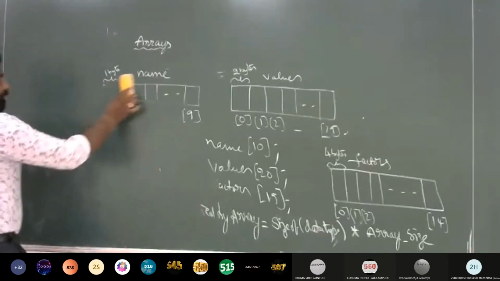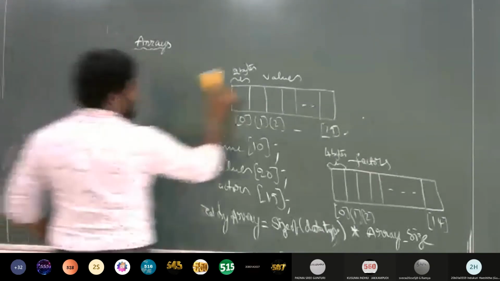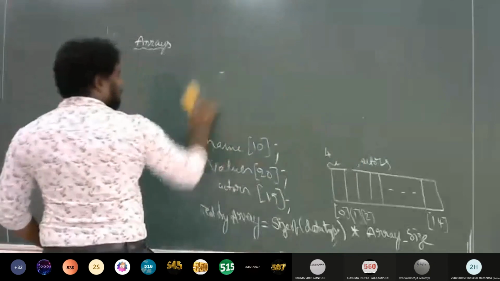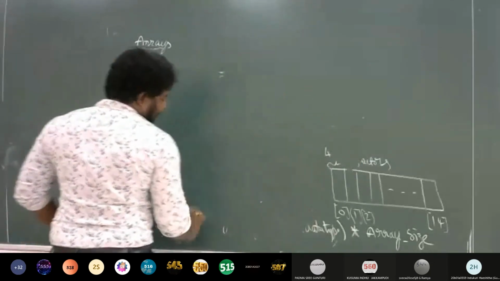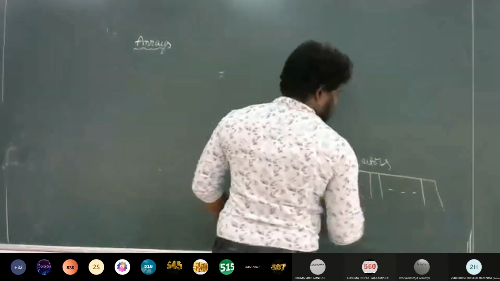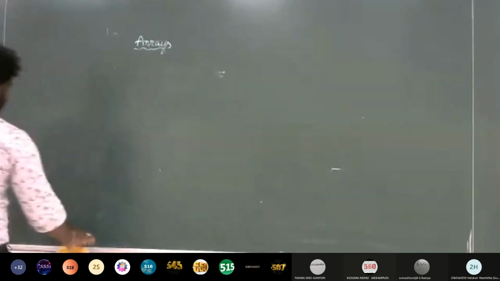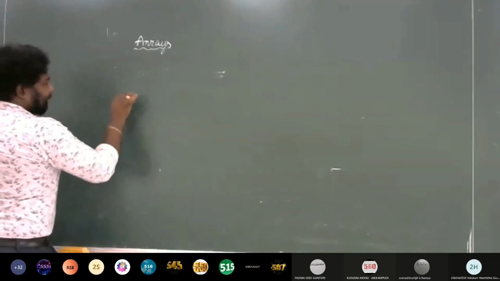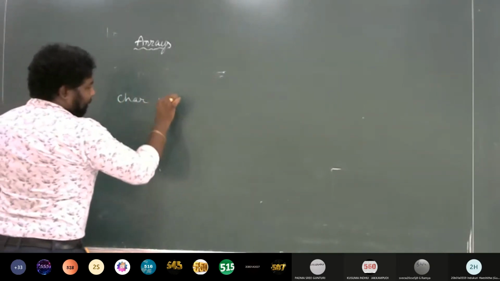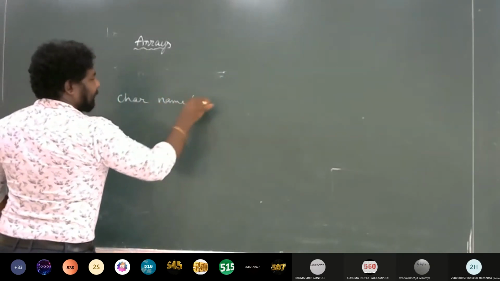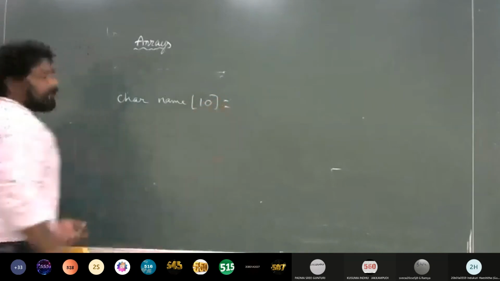Okay, and there is another question: how can you initialize an array? If that is a character array like the previous one, char name with size 10, how can I write that?